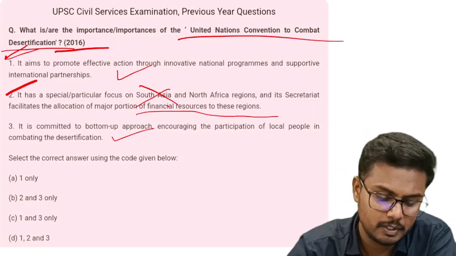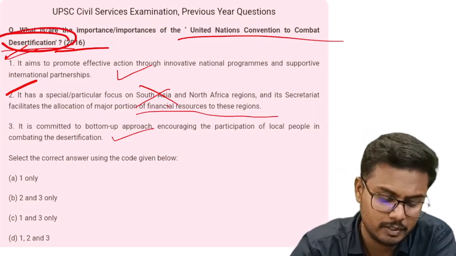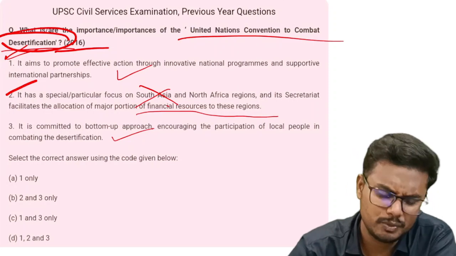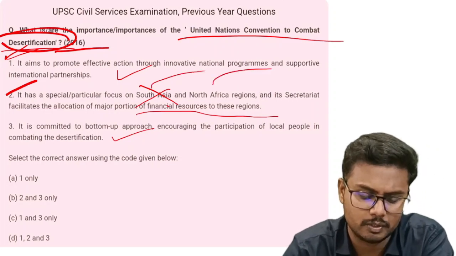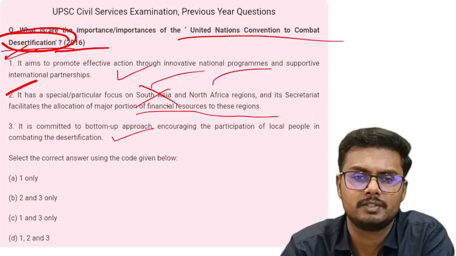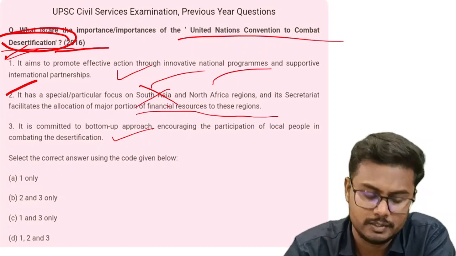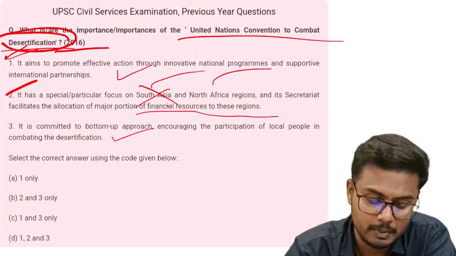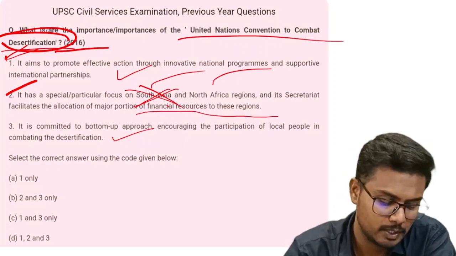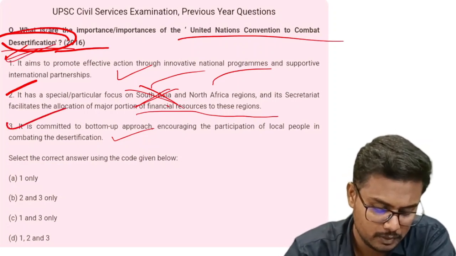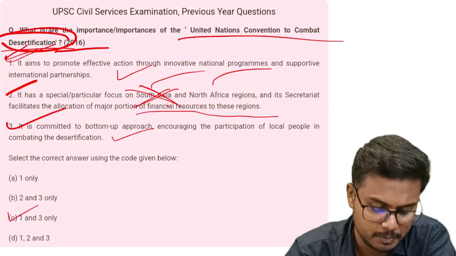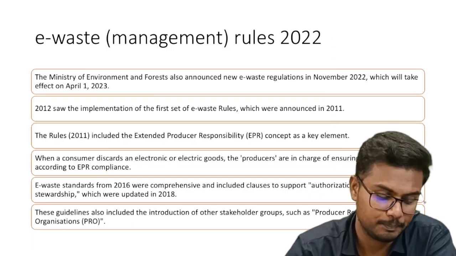But this particular UNCCD, since it is related to desertification, why should it specially focus on only South Asia and North African regions? What about other areas? Are they not being affected by desertification? Right? So as a result, we can easily eliminate the second statement. Then we are left with statement number 1 and statement number 3. So the right answer would be option C, that is 1 and 3 only.